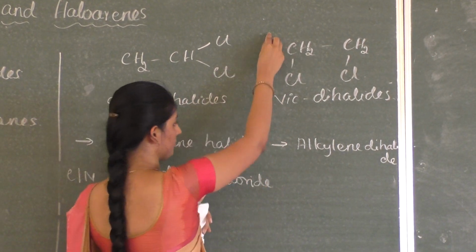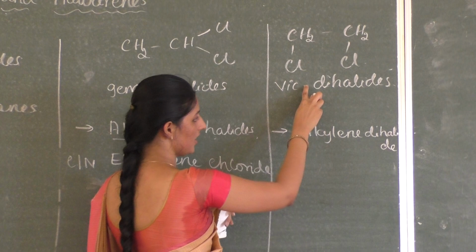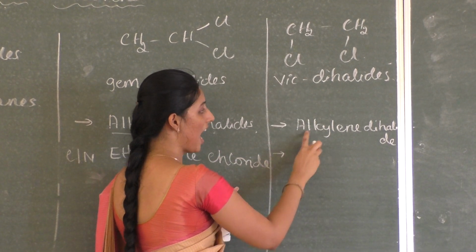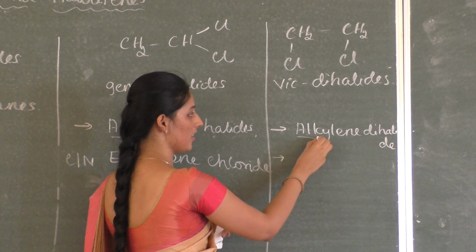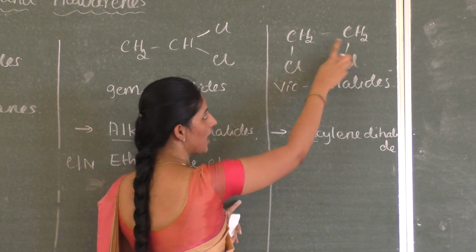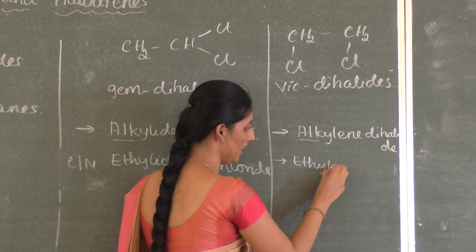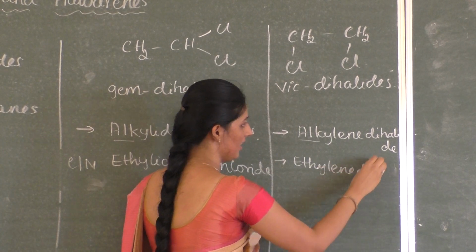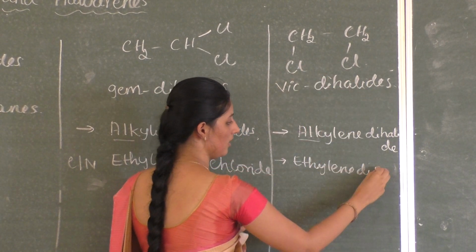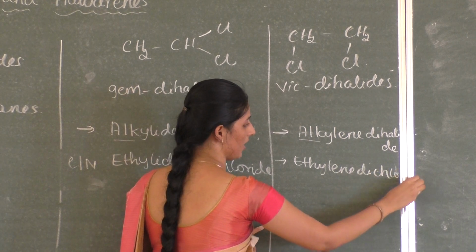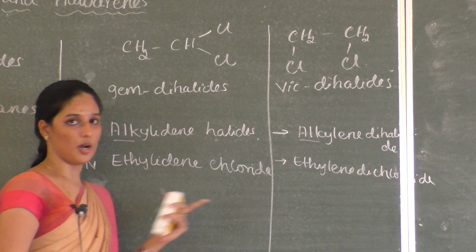Now the vicinal dihalide is named as alkylene dihalide. Again alk represents the number of carbon atoms. Again the number is the same, it is ethylene dichloride. So that is the common name.